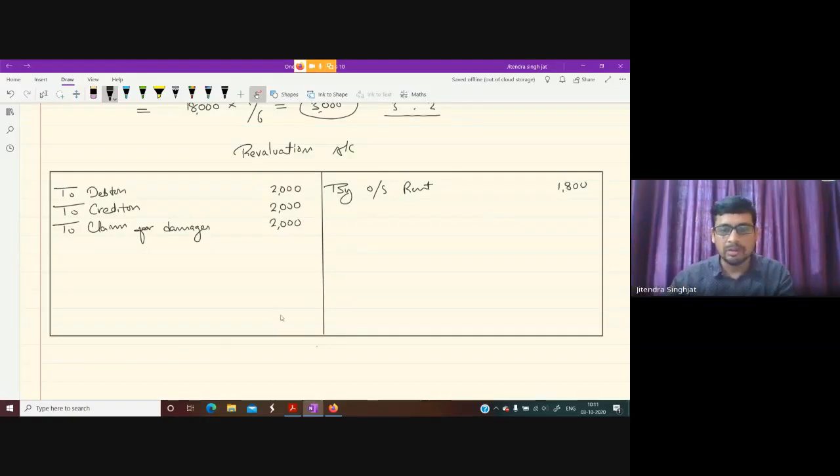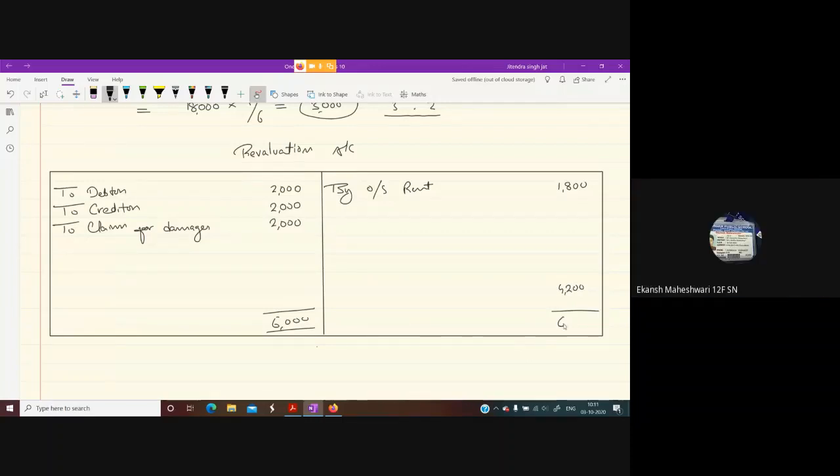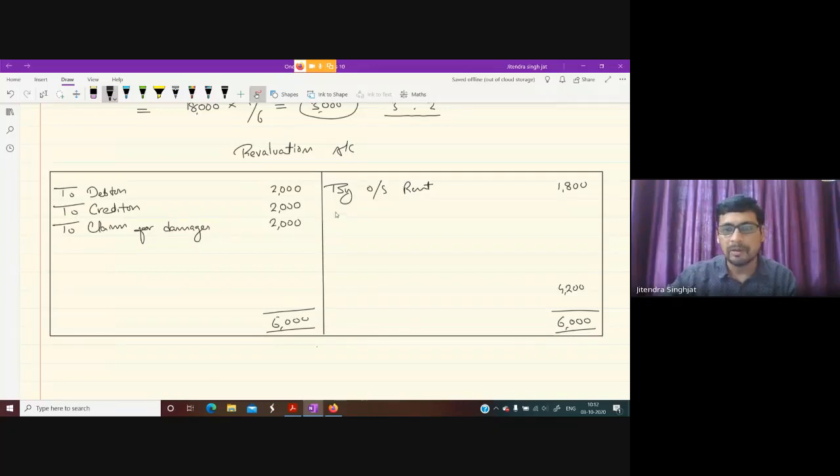Now do the total. So let us do the total. It becomes 6,000 minus 1,800. 6 minus 1, 5. 4,200. So 4,200 is the loss. By loss transferred to partners capital account.